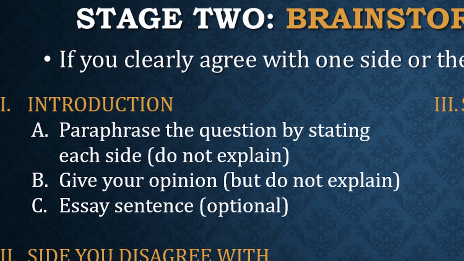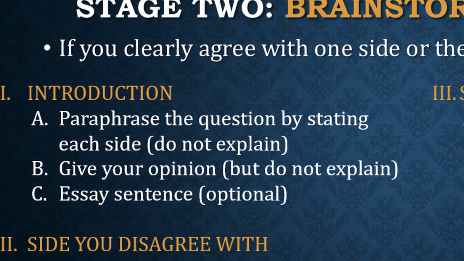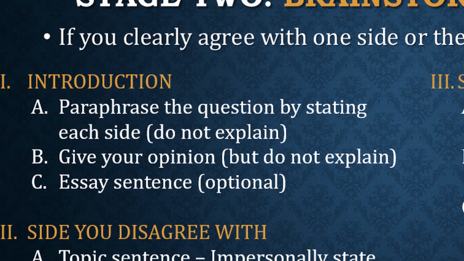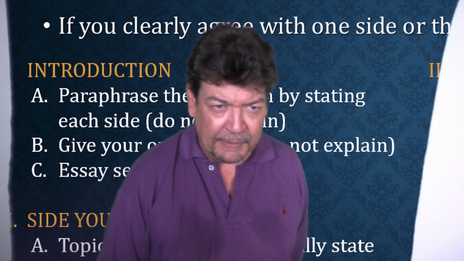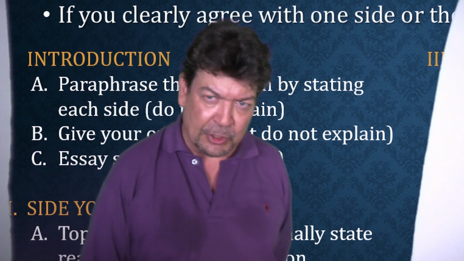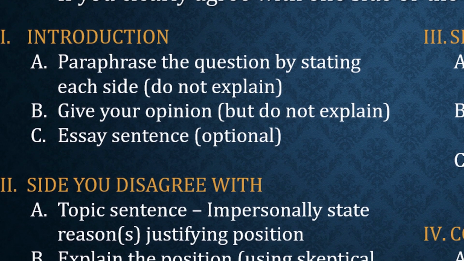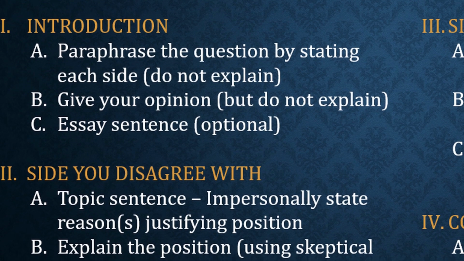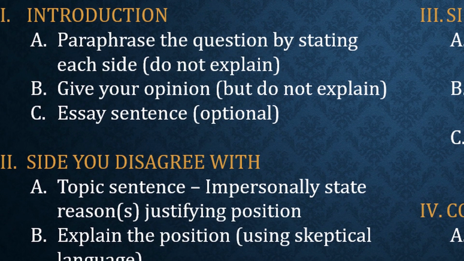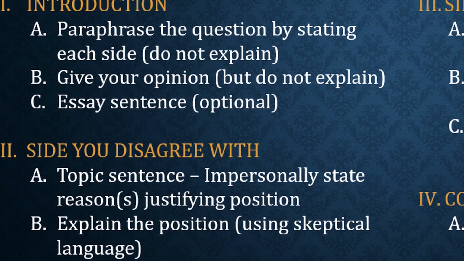Okay? Standard introduction, paraphrase. I do not think you should include a sentence like, information sharing is becoming more talked about today. No. Okay, give your opinion. Yes. You don't have to explain it. Neither should you be explaining each of the sides.